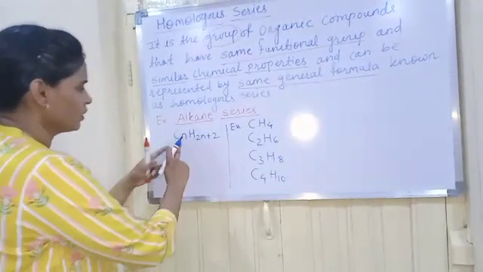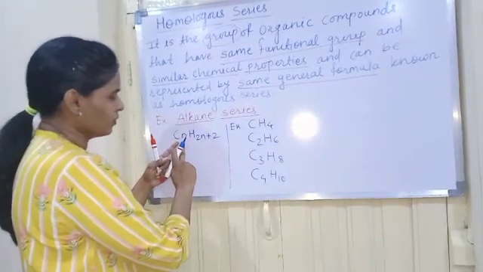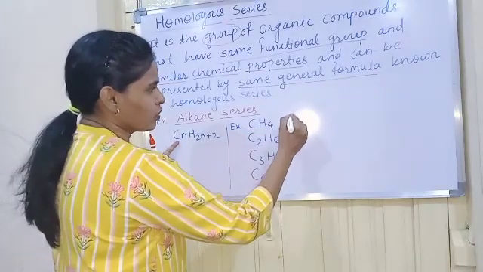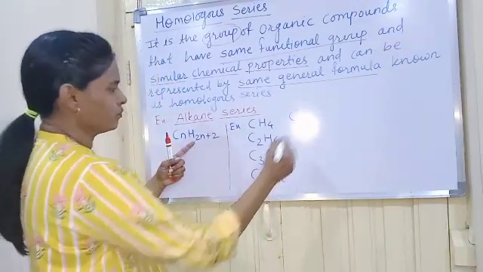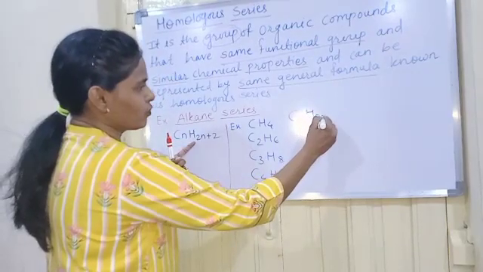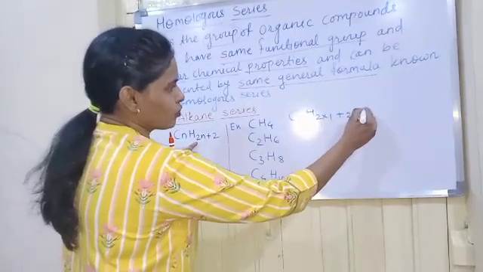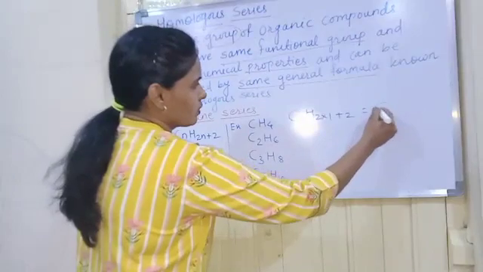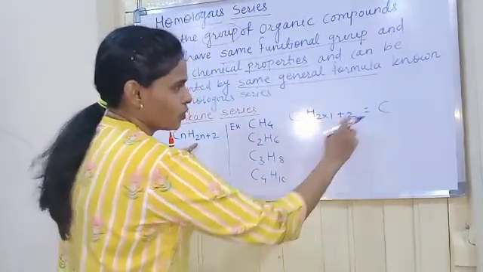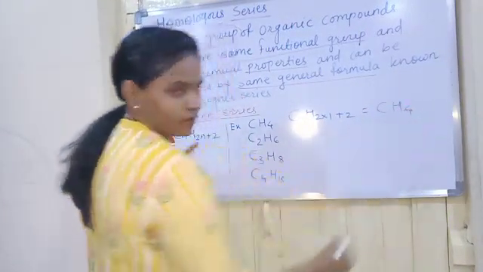If we substitute n by 1 for methane, it will be C1H(2 into 1 plus 2). So this becomes C, H(2 plus 2), that is CH4. Understood?